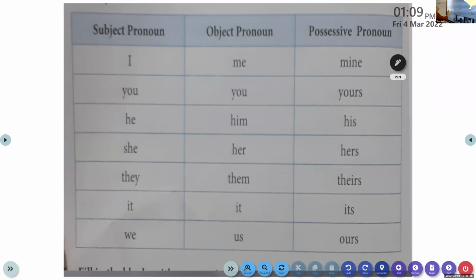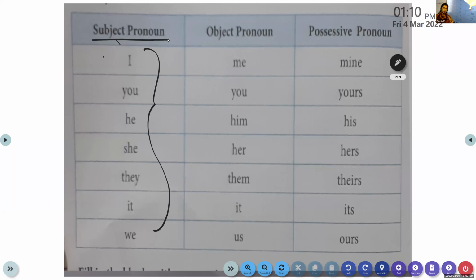They are also called subject pronouns, the pronouns that we discussed now: I, you, he, she, it, and we. All these are the main pronouns, and they are also called the subject pronouns. Why are they called subject pronouns? Because they can only replace a subject in a sentence.